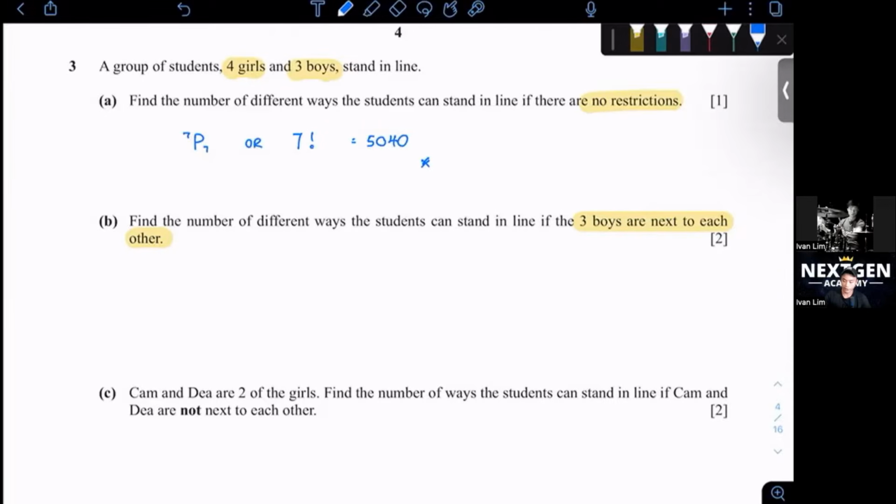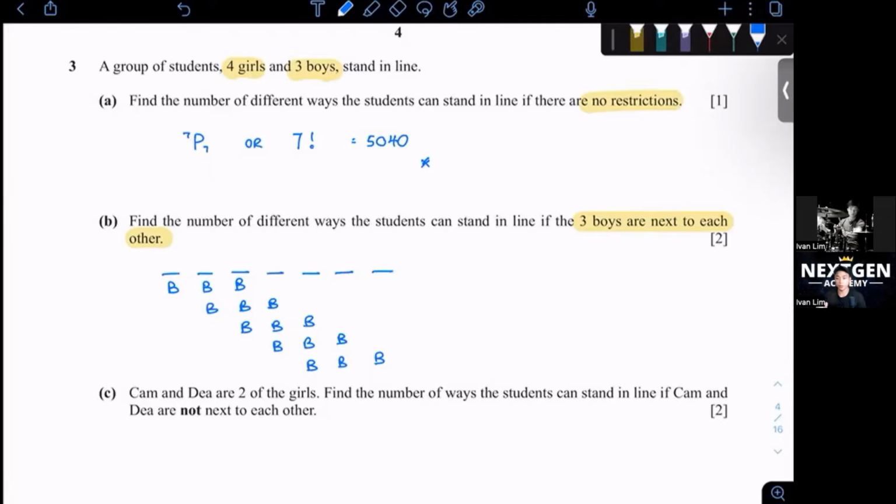So what I like to do is to draw 7 lines first. 1, 2, 3, 4, 5, 6, 7. Then arrange the boys. Then we see how many positions we can find, or where can we put the boys. So we can put at the first 3 positions, then from 2 to 4, from 3 to 5, from 4 to 7, and then the last 3 positions, right? So all the empty slots will be for girls.